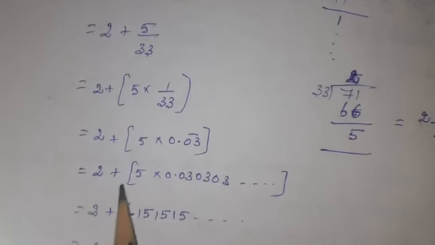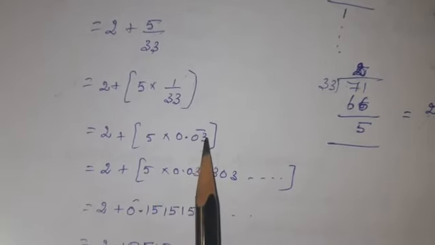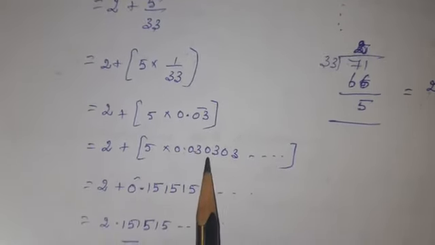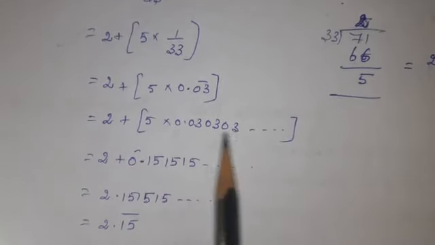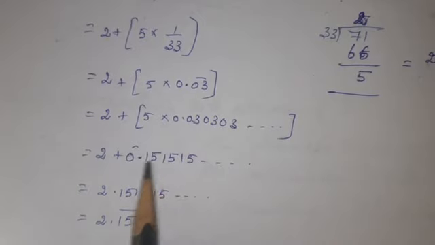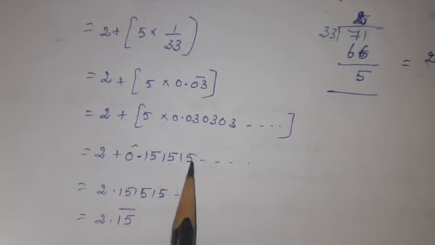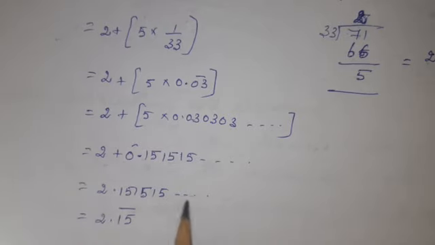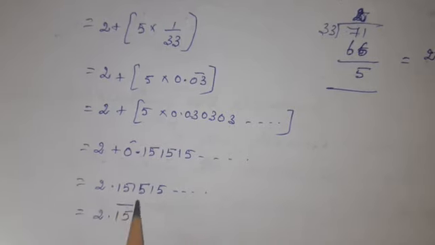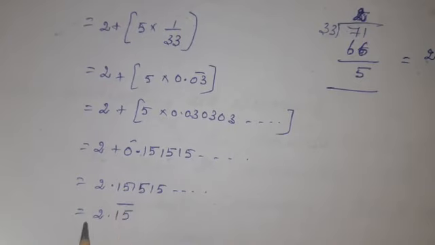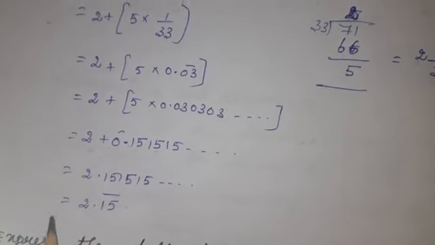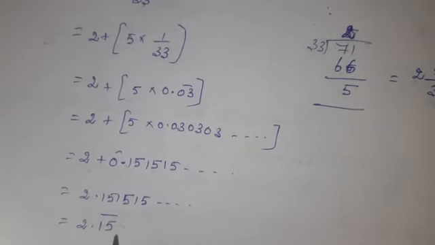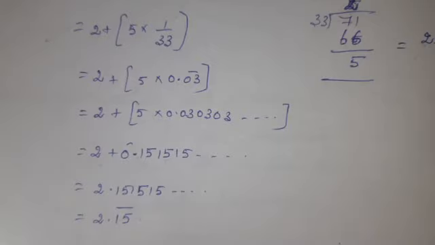Next it is equal to 2 plus 5 into 0.03 bar, which means 0.030303 etc. I am multiplying with 5 in the decimal form. 2 plus, when you multiply, you will get 0.151515 etc. When you add, you will get 2.151515 etc. Here which number is repeating? 15. For that you should make a bar. So it is equal to 2.15 bar. Our answer is 71 by 33 is 2.15 bar. Thank you, students.